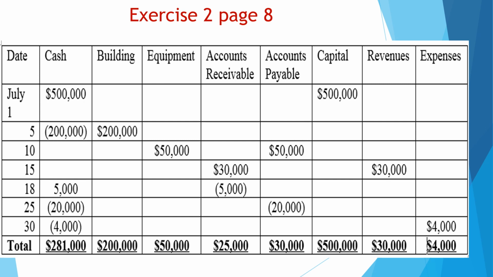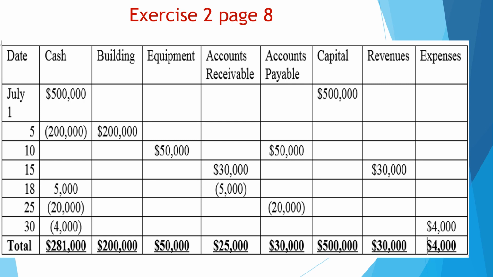So in 25 we pay 20 from the amount of the equipment, so we can realize that accounts payable is minus 20 because we pay off the supplier, so we reduce his amount, and the cash account as well minus 20, because when we pay 20 the cash would decrease by 20.